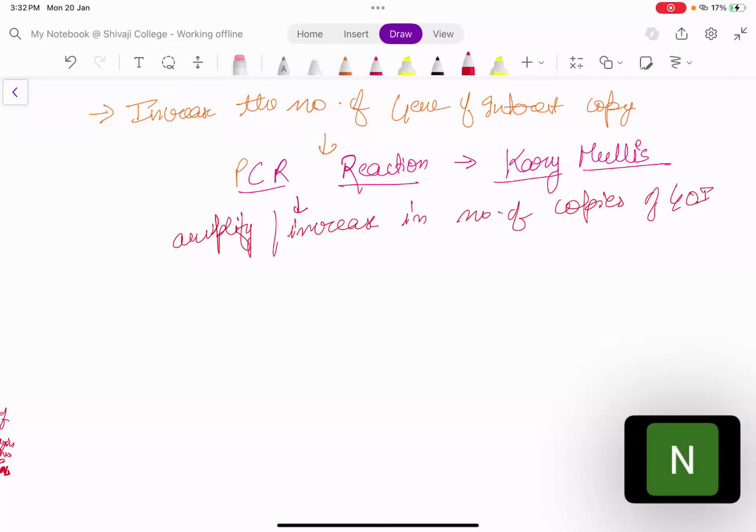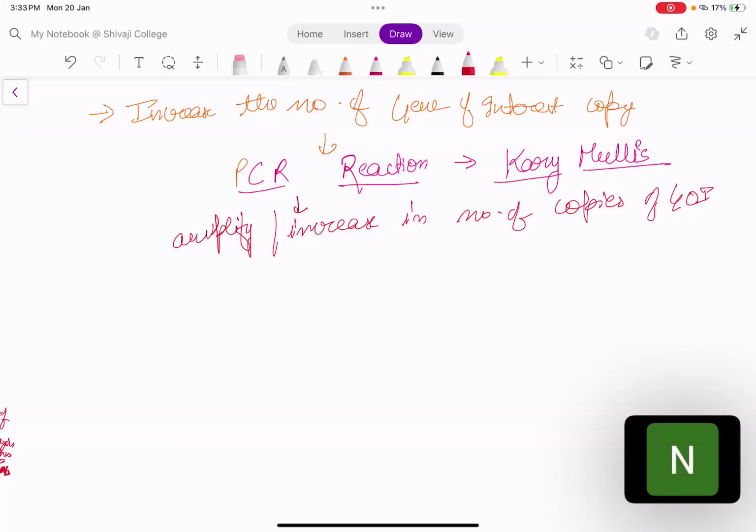You amplify the number of copies so that you have an ample amount of DNA. For that purpose you use the PCR reaction.